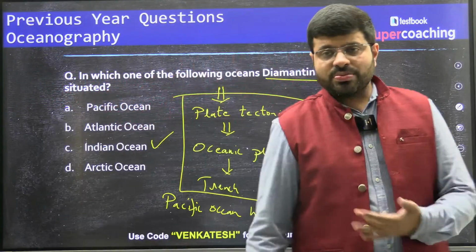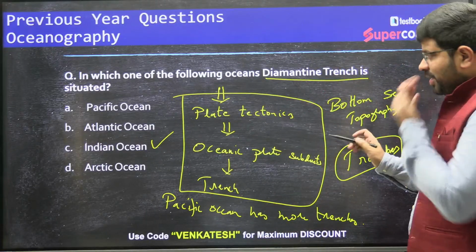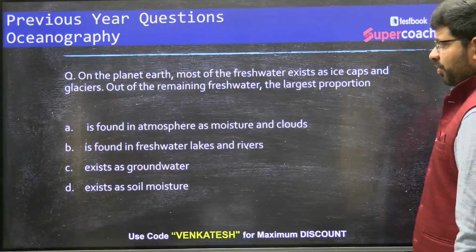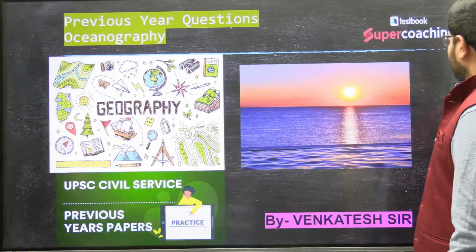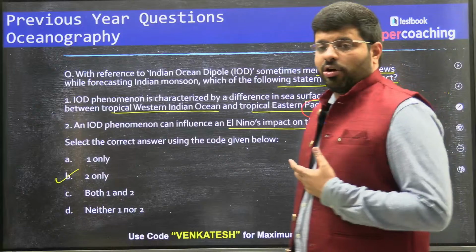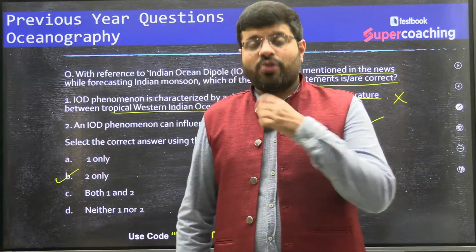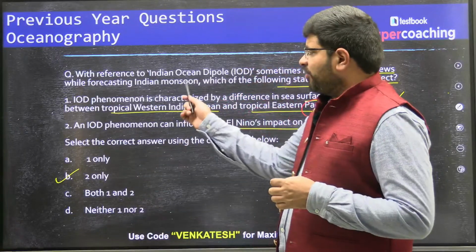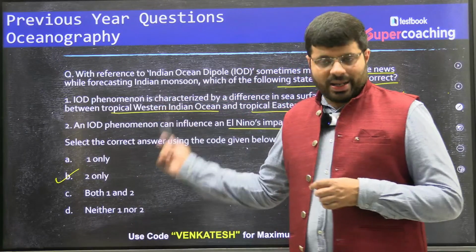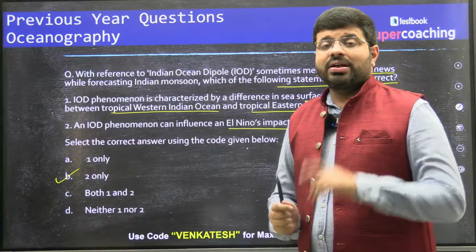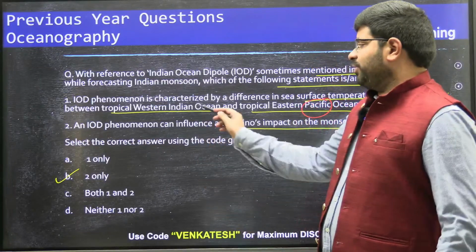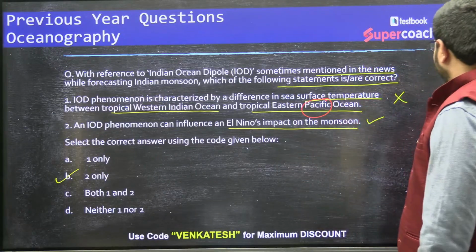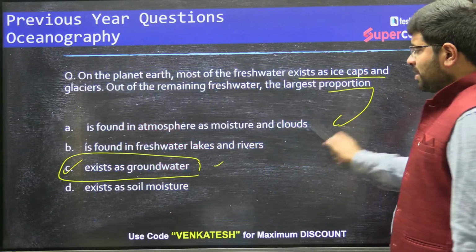Okay, so let's move forward to the next question. And when I see these questions, I also need to understand them from the perspective of whether a topper or a qualifier of prelims can clear this question or not. I expect a qualifier can easily get this question right, because they would not be falling into the trap of such specific questions.